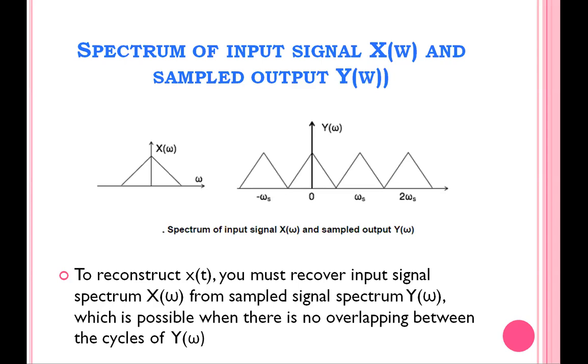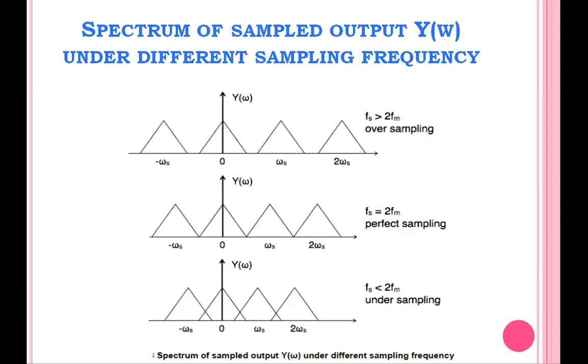So these are the 3 different spectrums under 3 different sampling frequencies. According to the first one, the sampling frequency f_s is greater than 2 f_m. If you choose f_s much greater than 2 f_m, the spectrum has no overlapping, and we get a free band between the first spectrum and the second spectrum. This is called oversampling.